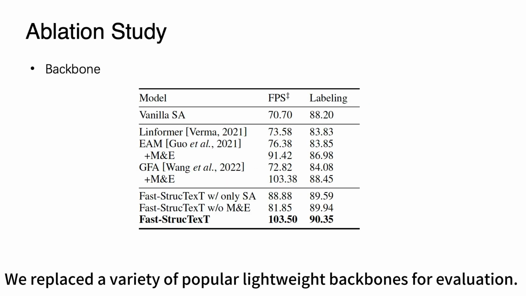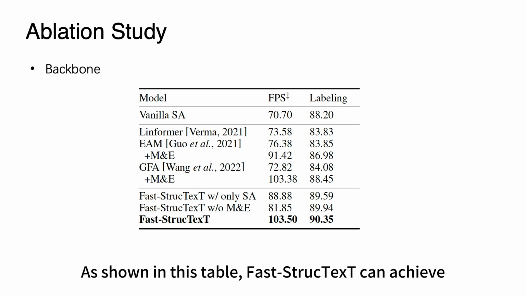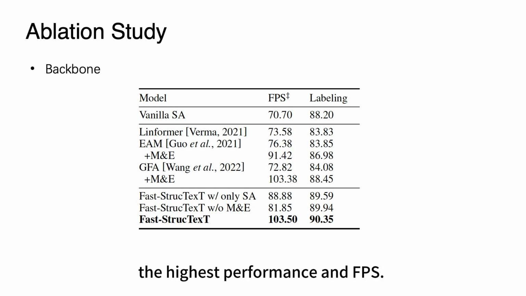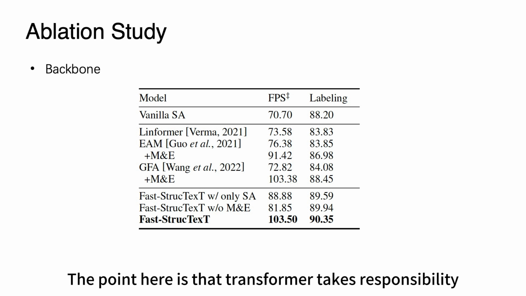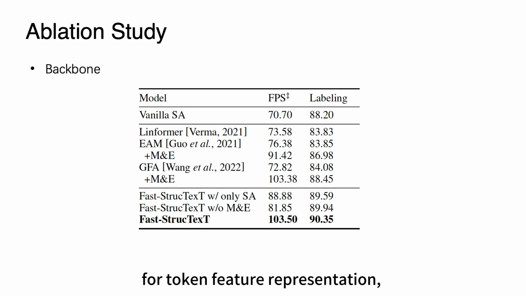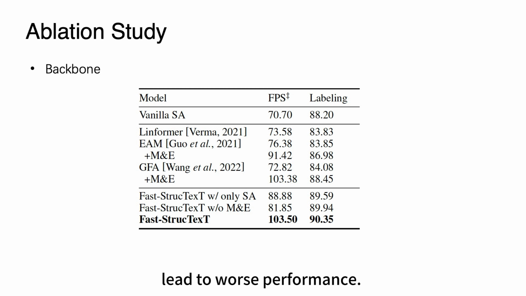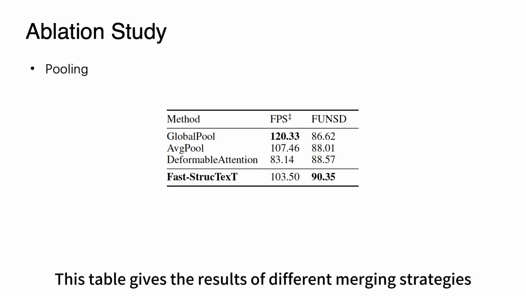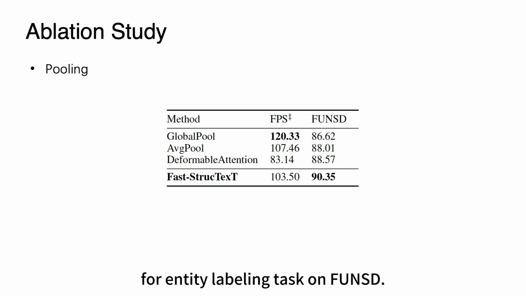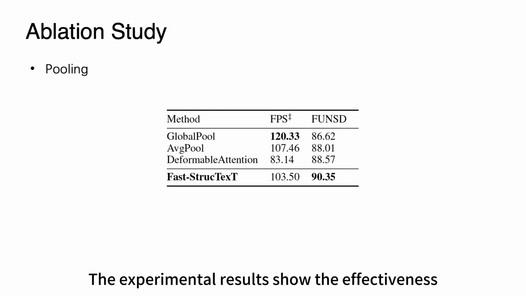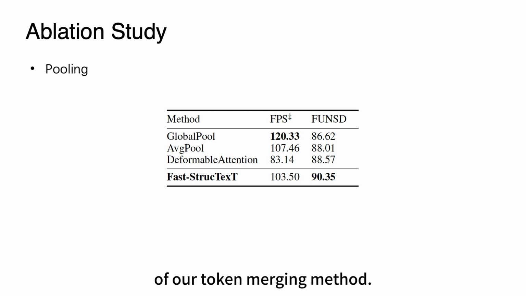We replaced a variety of popular lightweight backbones for evaluation. As shown in this table, Fast-StrucTexT can achieve the highest performance and FPS. The point here is that the Transformer takes responsibility for token feature representation, which could benefit from large model size. It is the reason why those lightweight architectures lead to worse performance. This table gives the results of different merging strategies for entity labeling tasks on FUNSD. The experimental results show the effectiveness of our token merging method.